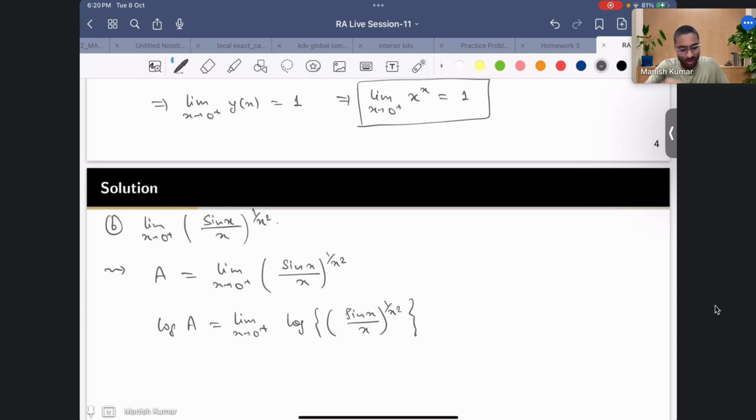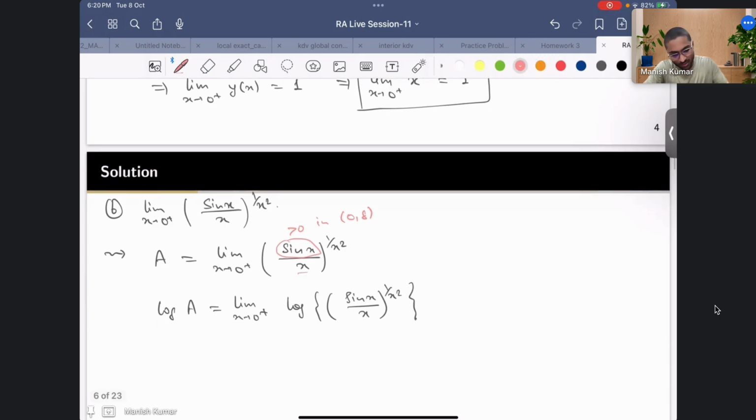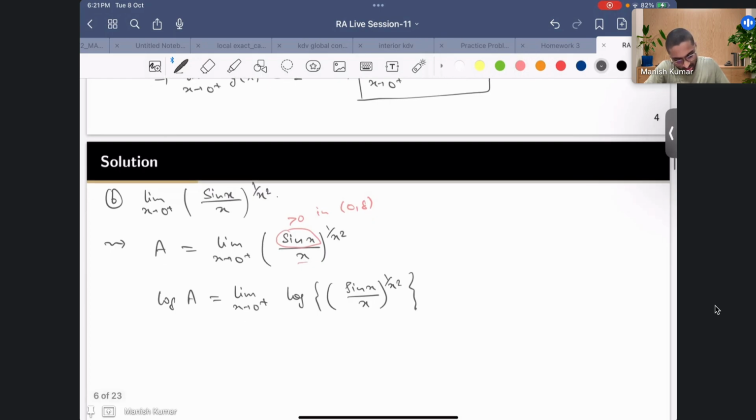Over here you can notice that since I am talking about x in a neighborhood of 0, I know that sine is positive, right? So this quantity is greater than 0 in a neighborhood of 0. Since it includes the negative region as well, maybe I can say in (0, delta) for small delta. So we know it is a positive quantity, so we don't have to worry about that. Everything is positive, I can take log. And again I have used that log is a continuous function, that's why we can do that, correct?